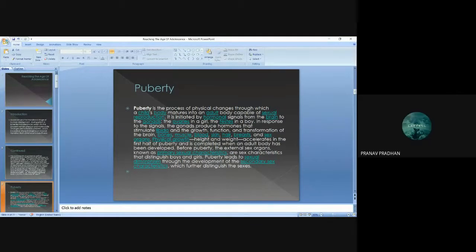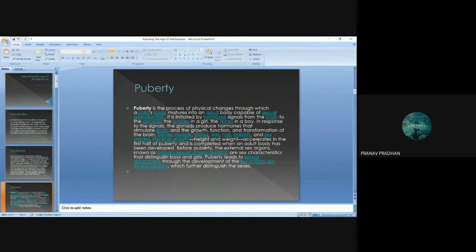As we have studied from the previous chapter, these two body parts are mainly responsible in sexual reproduction. In response to the signals, the gonads produce hormones that stimulate libido and the growth, function and transformation of the brain, bones, muscle, blood, skin, hair, breasts, and sex organs.